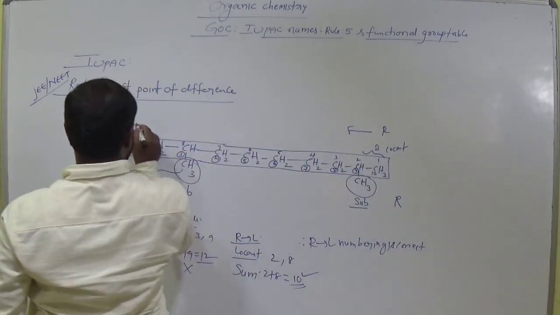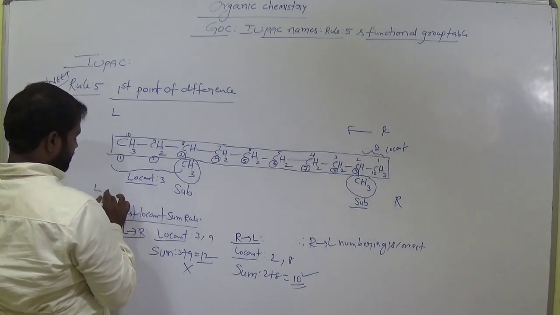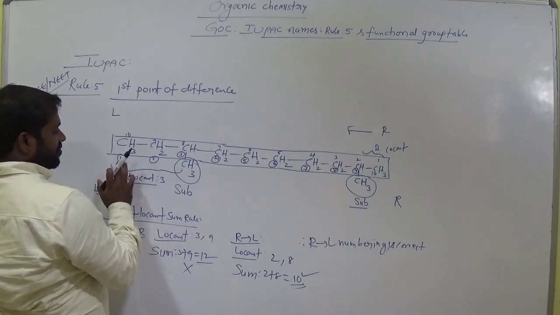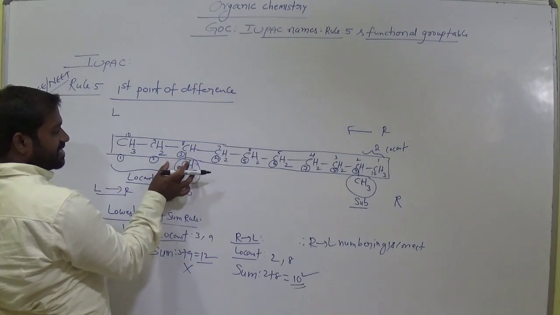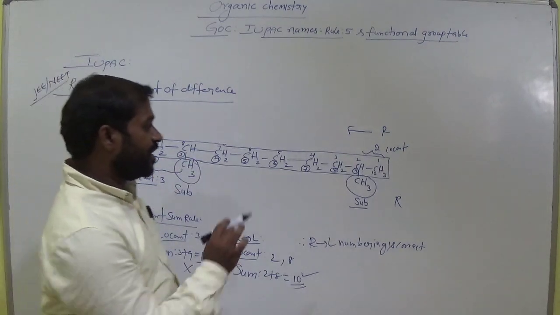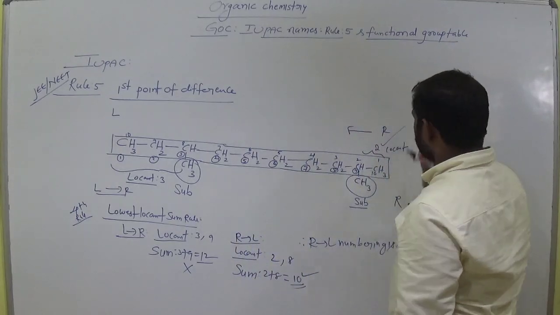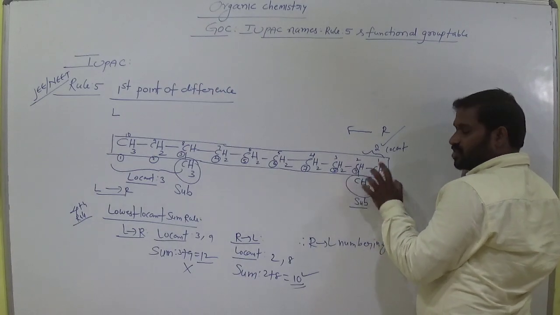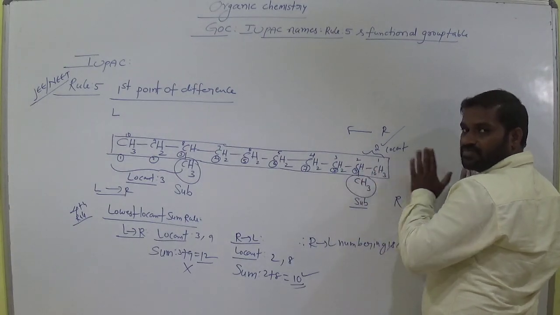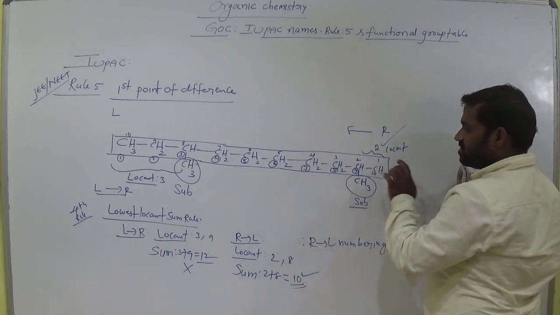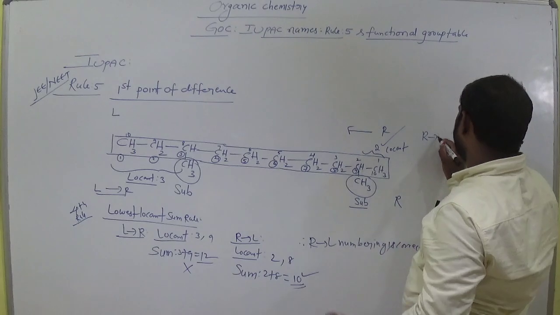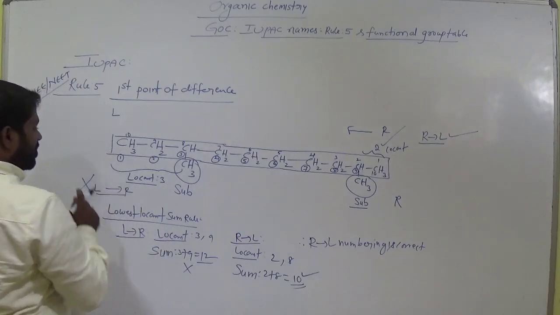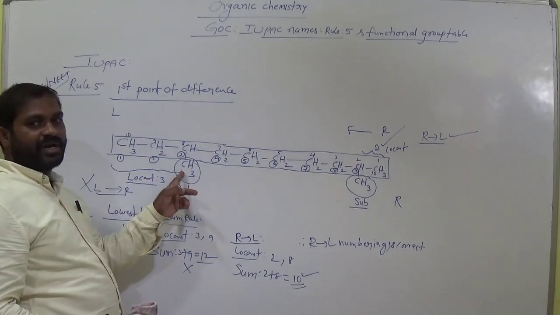But in the left to right, the substituent from the first carbon, it is so far, am I right? It is at third carbon in this direction. Is it clear? We have to follow this one. That is called first point of difference. If the substituent is very close to the first carbon, we have to follow from that side. We give the numbering from that side. So right to left is the correct method here. Right to left method is correct. Okay. So left to right method is wrong. Why? Because the substituent from the carbon is very far.